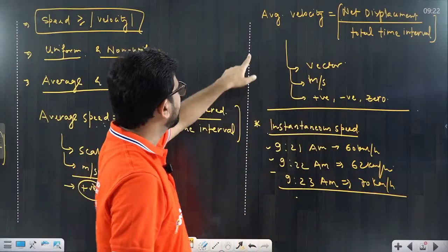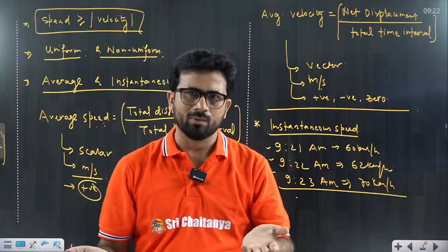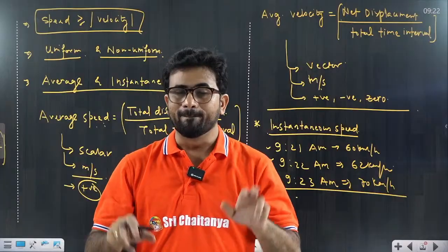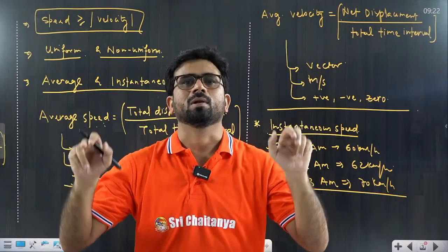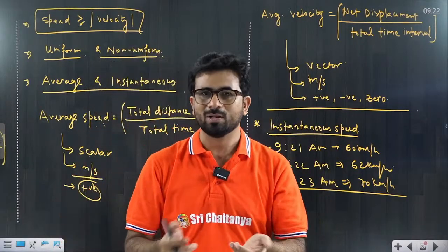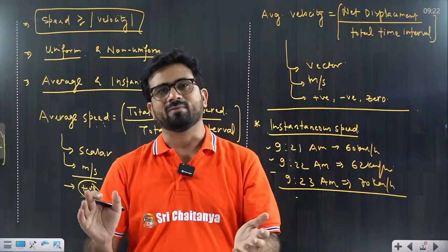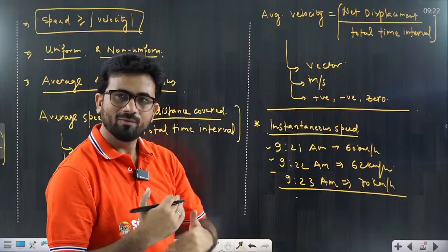Till now I was saying that average velocity and average speed may be equal or may not be equal, depending on the path. But instantaneous speed and instantaneous velocity are always equal. That we have to learn very clearly. They cannot have different values. So this is instantaneous speed and instantaneous velocity.